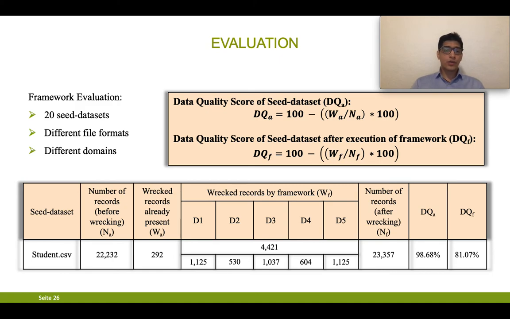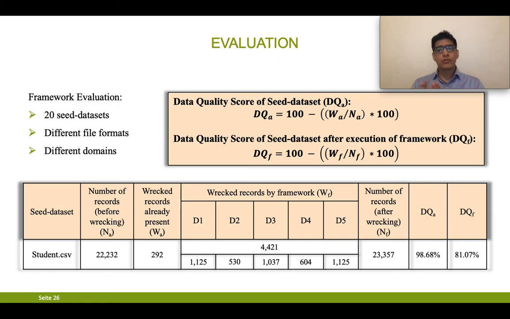Thus, the framework was evaluated on 20 input seed datasets. Those are from different file formats and from different domains. But how can we evaluate the framework? For that, we use a data quality score that helps us find out what the quality of the data set is. For that, it considers the wrecked or unclean data in it and the number of records present.